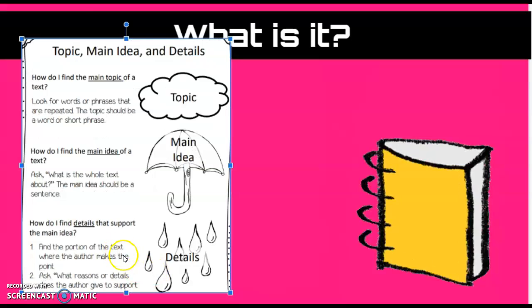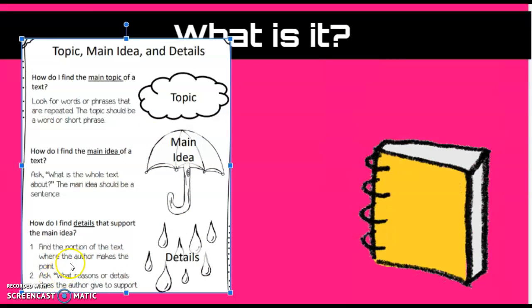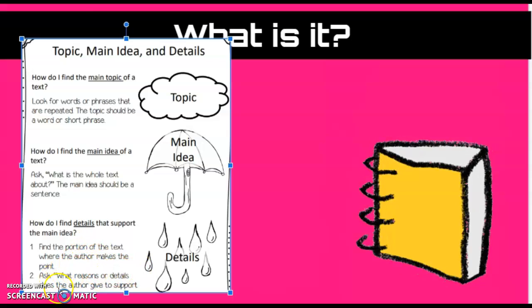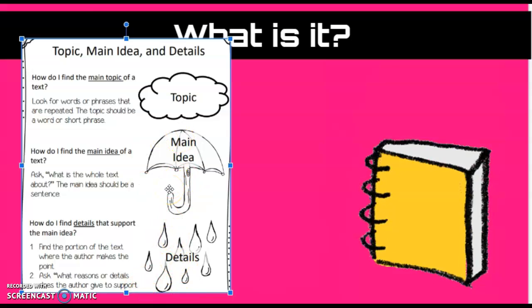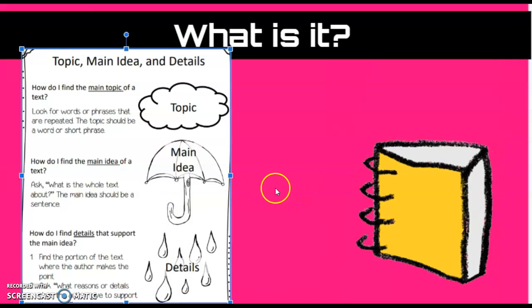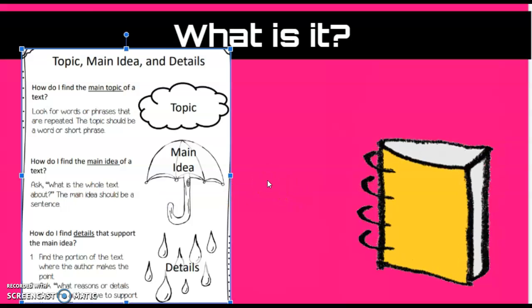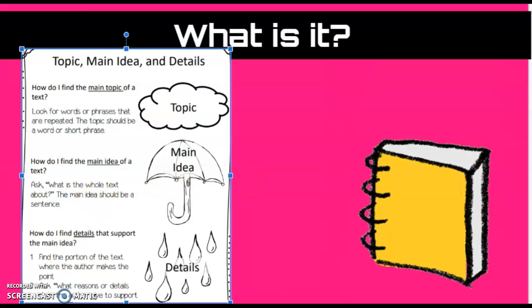Details tell us information about the main idea. We can ask the questions, what reasons or details does the author give to support this main idea? We're going to look at another text today. Please make sure that you have your screen split and you are following along as we do the activity.